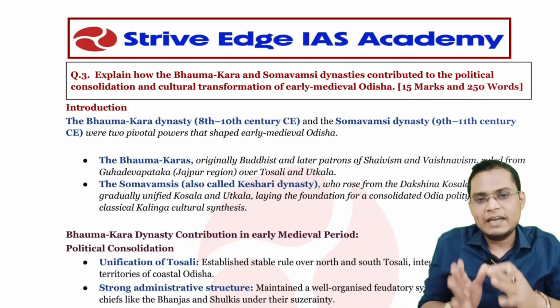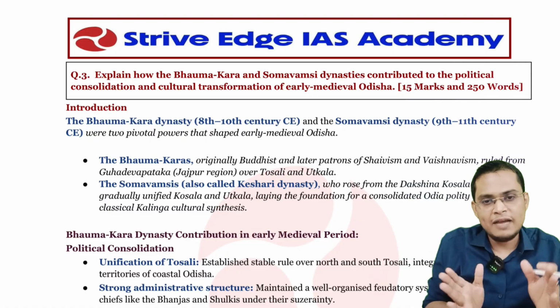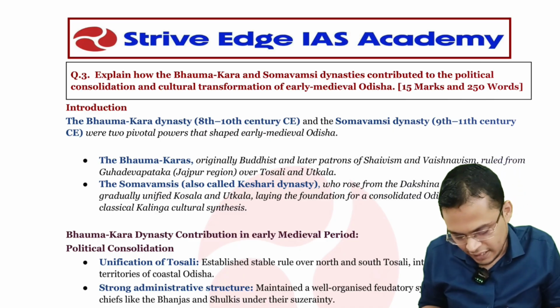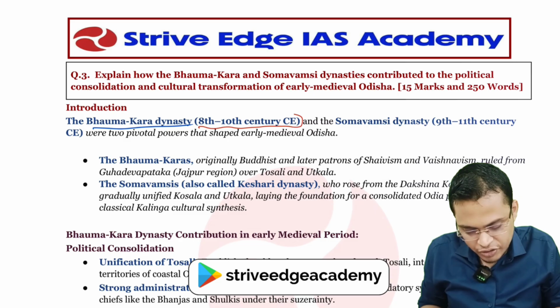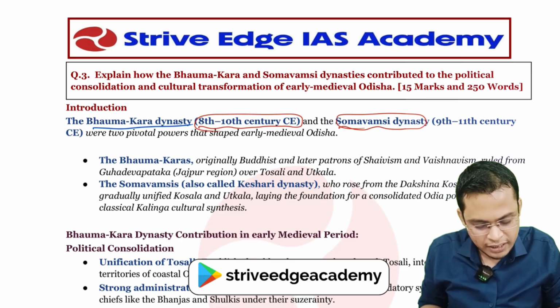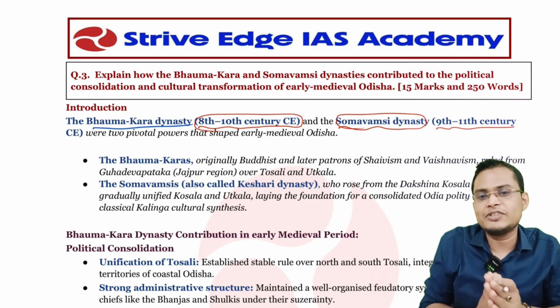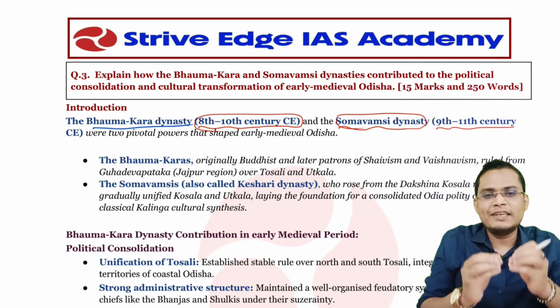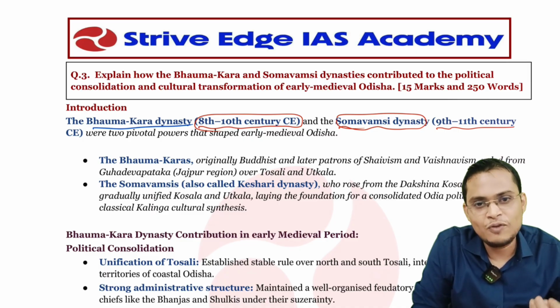The moment you get any empire of history, always try to present that empire in a timeline. So you can say, let's say, that the Bhaumakara dynasty was established from the 8th century to the 10th century, and the Somavanshi dynasty established their empire from the 9th to 11th centuries. That is the reason we have to remember the empire duration, the period for which they have ruled. That can be very helpful for writing an introduction.